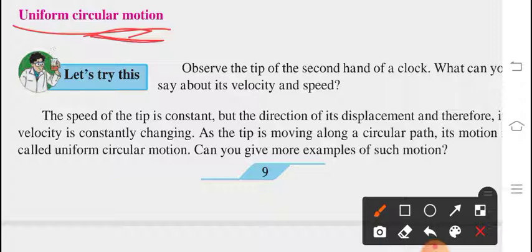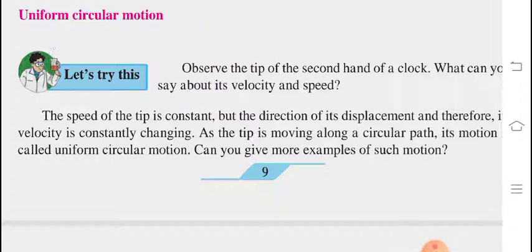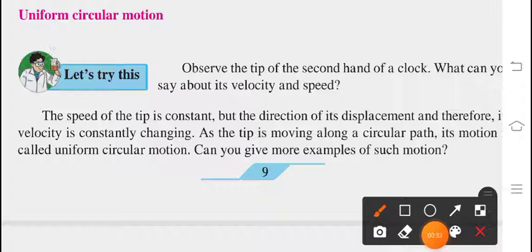Now what about uniform? Why does uniform come over here? Do you have any idea for the same? Okay, let me clear you with uniform circular motion. First of all, we will go ahead with one example. Have you observed the tip of the second hand of your clock?